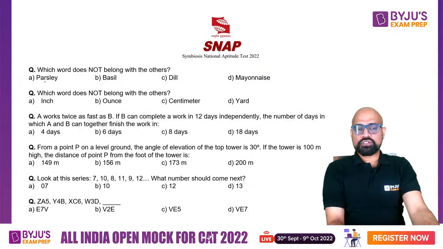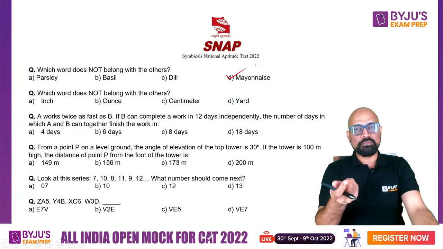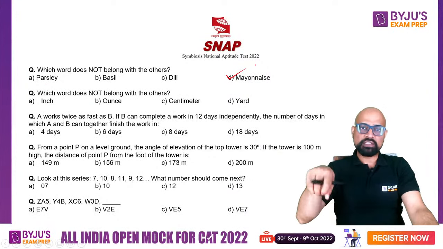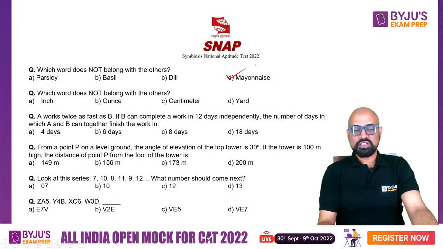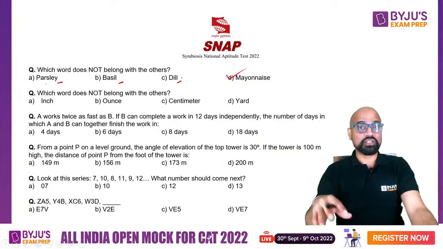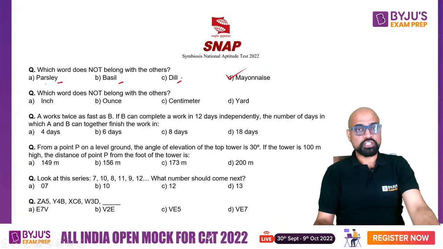So, of course, between these three, mayonnaise is a gel-based, a little liquid-based topping that is used on pizza or some French dishes, French cuisine. While all of these three are herbs, and mayonnaise is not. These are naturally found, and mayonnaise is artificially made. So there are a lot of differences which you can figure out.